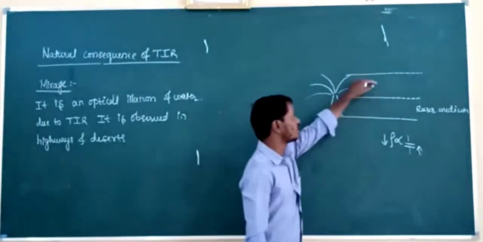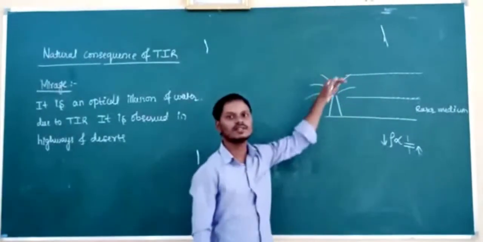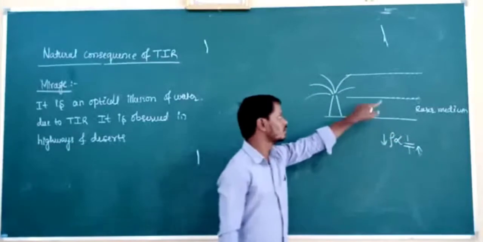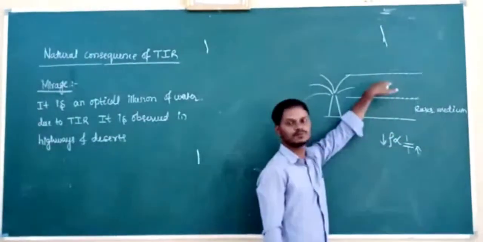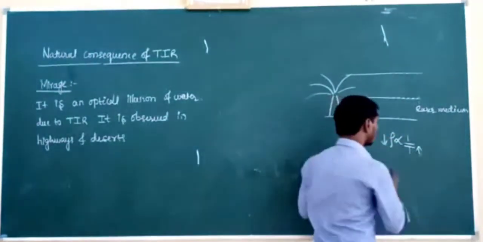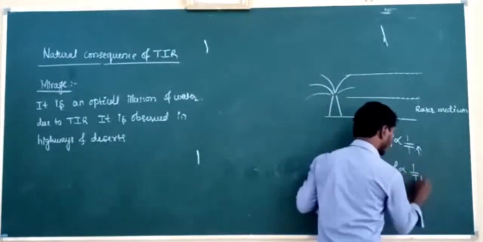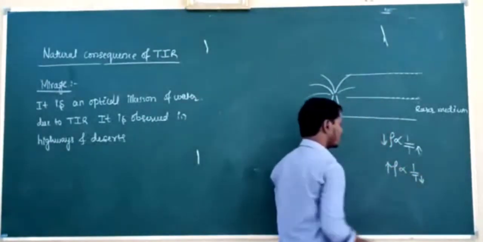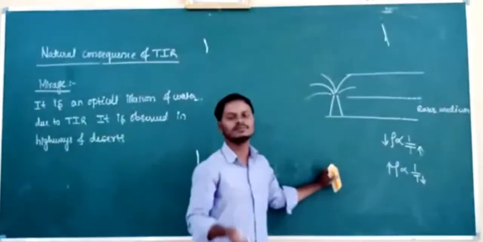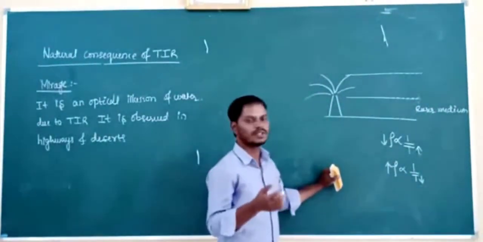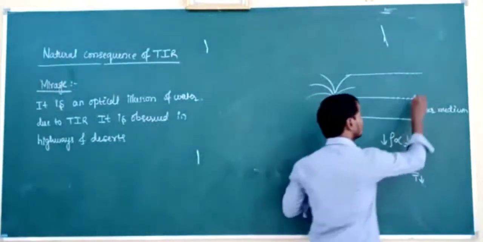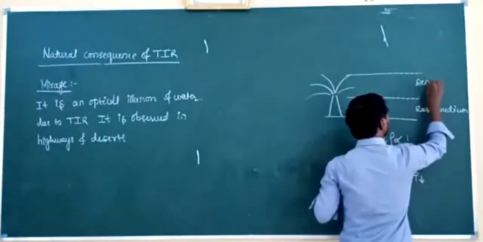Then I will consider another air layer which is at a higher level from the land, but its temperature is less. If its temperature is less, then its density is more. If its density is more, then it has high refractive index. If it has high refractive index, which type of medium is it? It is a denser medium.